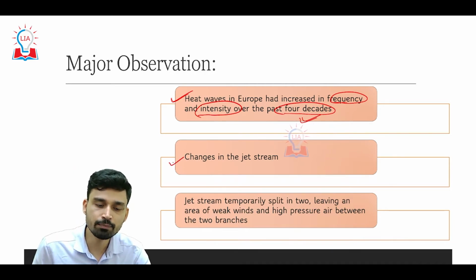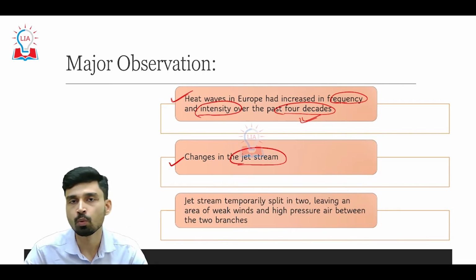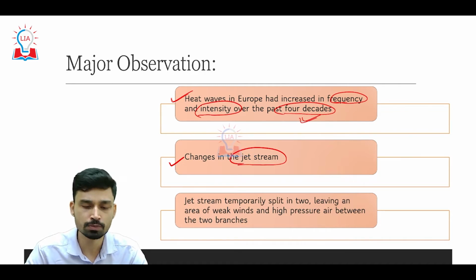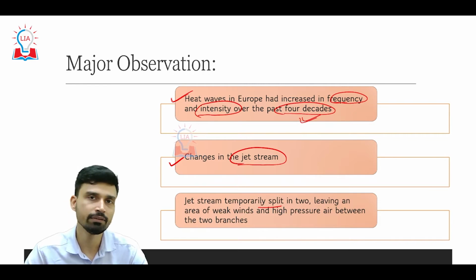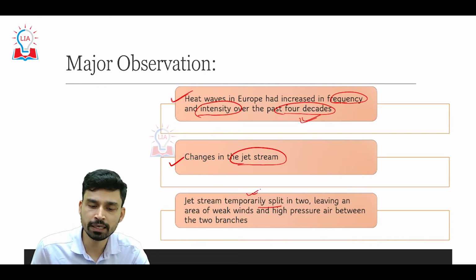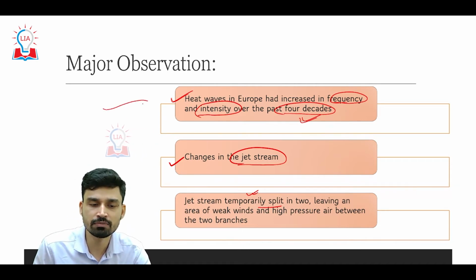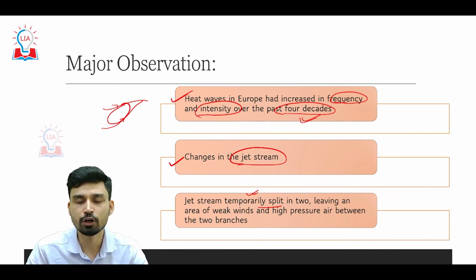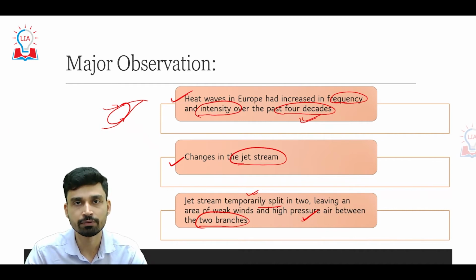The second important factor contributing to the heat wave is the change in the jet stream. So what changes are we witnessing in the jet stream? It is observed that temporarily, before a heat wave like situation occurs, jet streams in the European areas divide or split into two different streams. And as the jet streams divide, what happens between these two branches? We are left with an area of weak winds and an area of high pressure air between these two branches, and these high pressure areas to some extent are responsible for the heat wave itself.